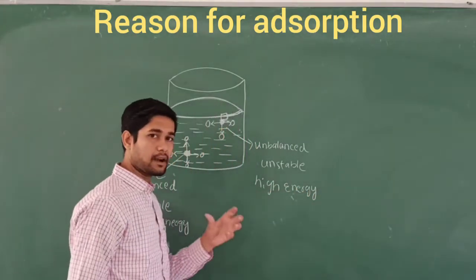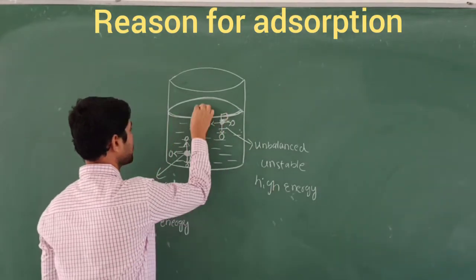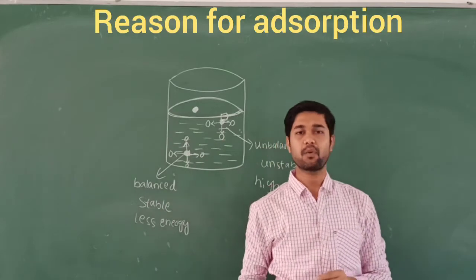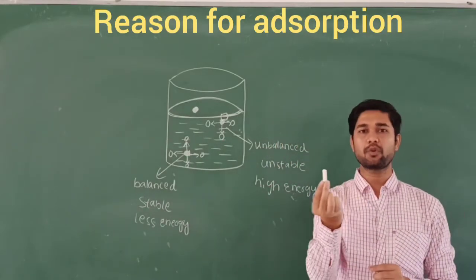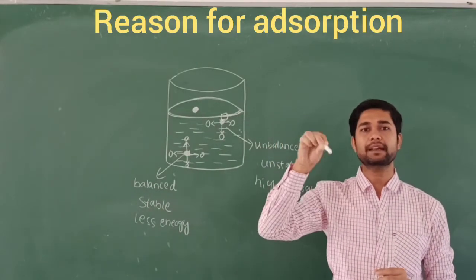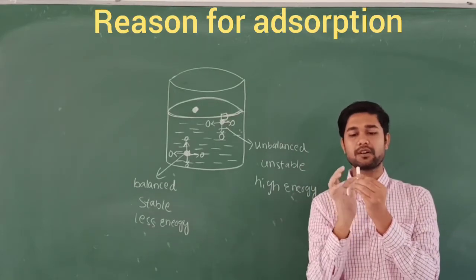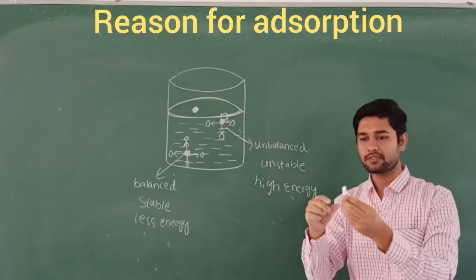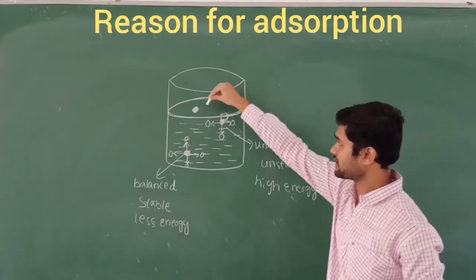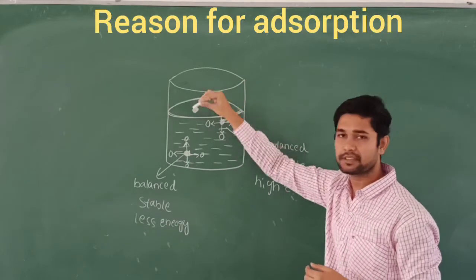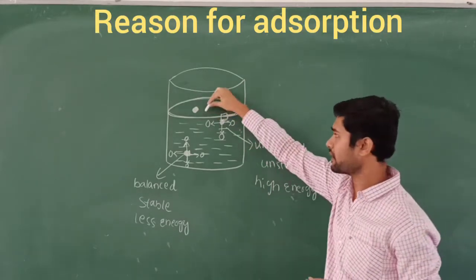So in order to take adsorption, some other species will come here. Just take an example. This chalk I am going to dip in the ink pad, the ink solution. What happens? The ink solution is adsorbed and accumulates on the surface. Like this, I am going to dip these chalks in this ink container. So this molecule is nothing but the chalk particles, the chalk.